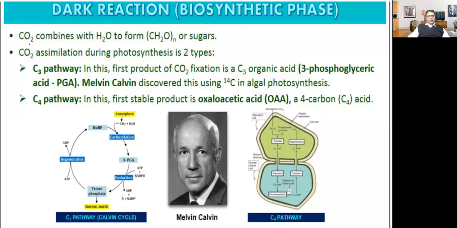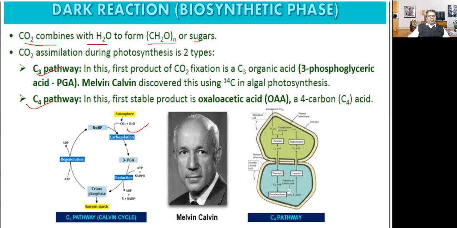What happened here? Dark reaction, biosynthetic phase. Carbon dioxide combined with water to form CH2O, or sugar. Here carbon dioxide plus water, they form what? CH2O, starch or sugar. CO2 carbon dioxide assimilation during photosynthesis is of two types: C3 pathway and C4 pathway.